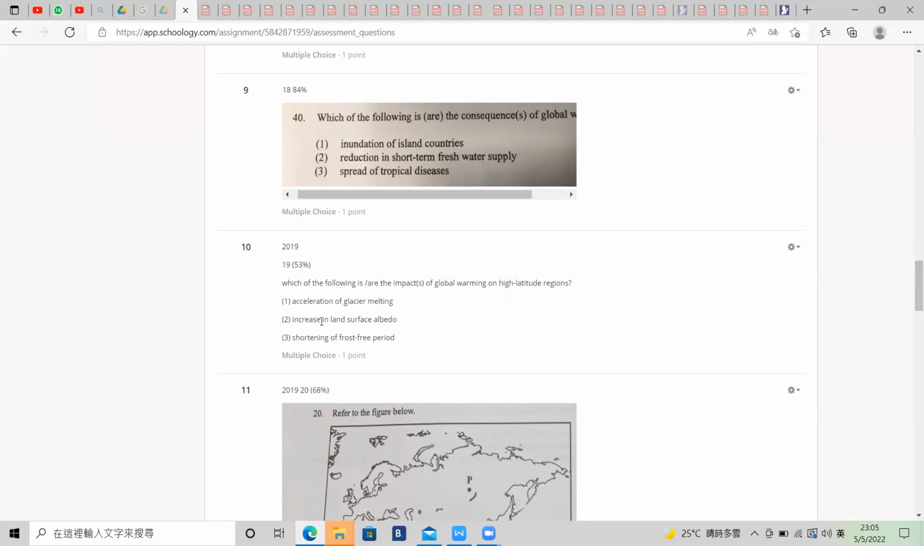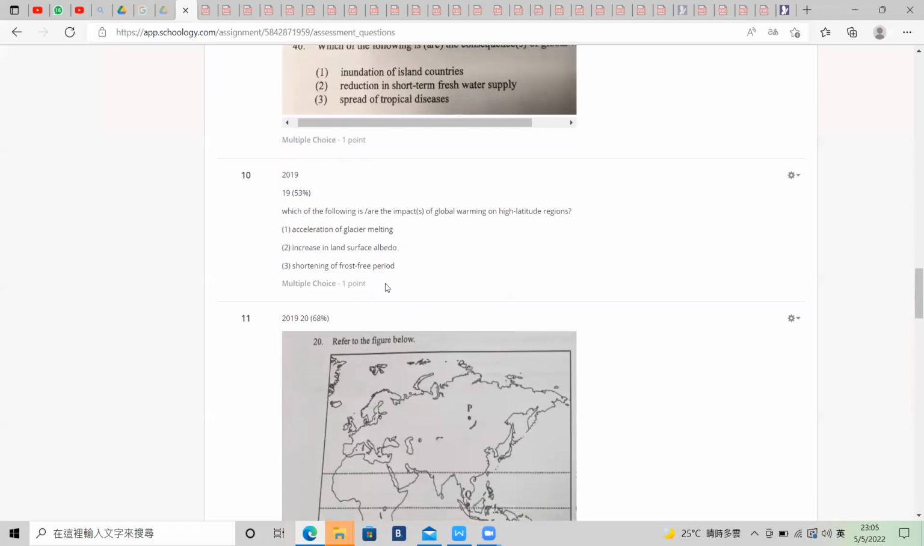Number 3, shortening of frost-free period. It should be a longer frost-free period. Very tricky, don't just see the word false. It's talking about the frost-free period, which is about the ice melting. It should be a longer time for the ice to melt. Number 1 is correct, A.